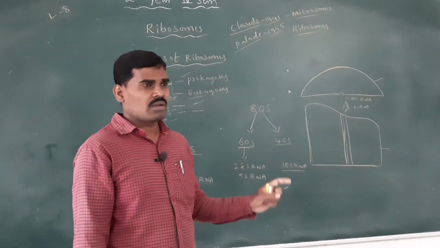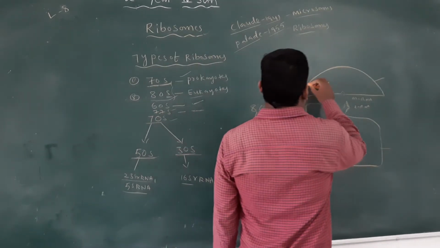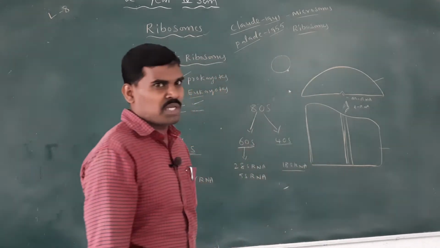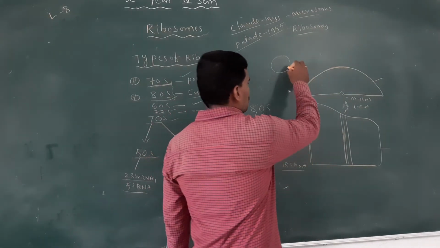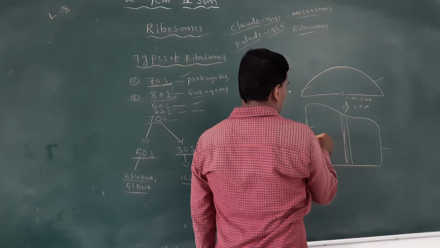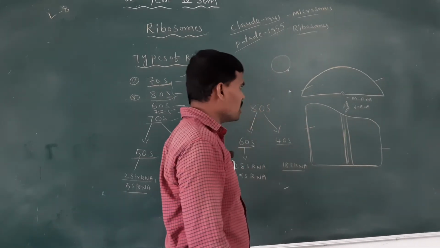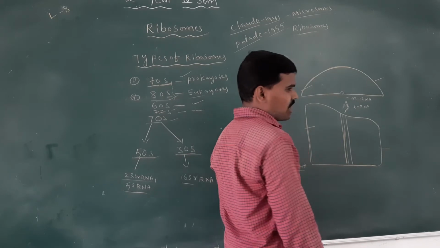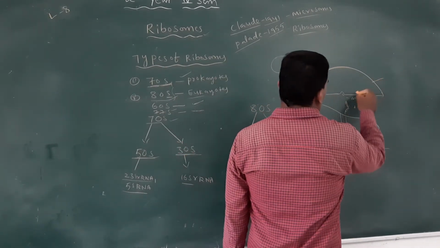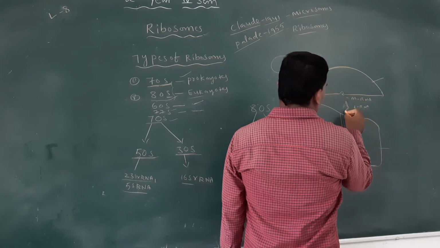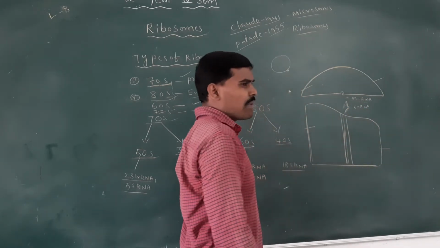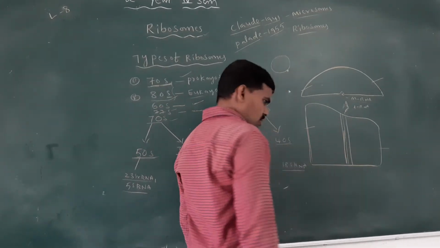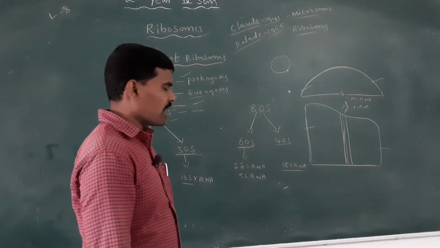The ribosome is round or spherical in shape and contains two subunits, the larger subunit in egg shape and the smaller subunit over it in cap or cup shape. The smaller subunit contains the mRNA binding site, and the larger subunit contains the tRNA binding sites.